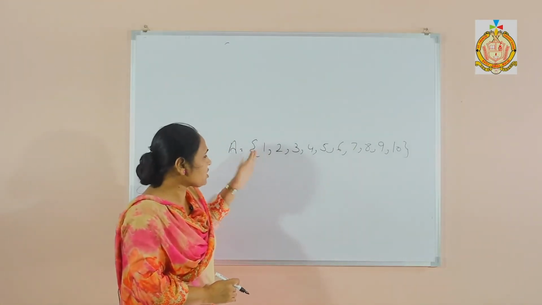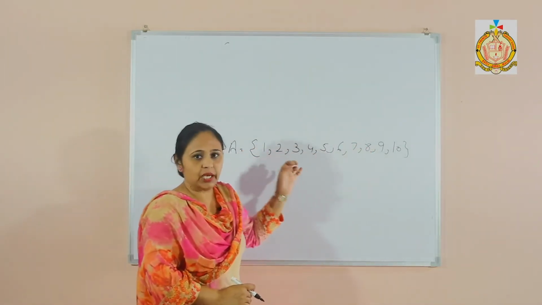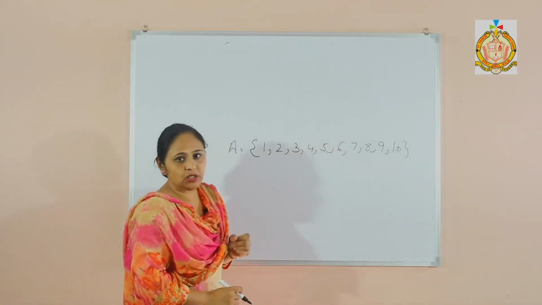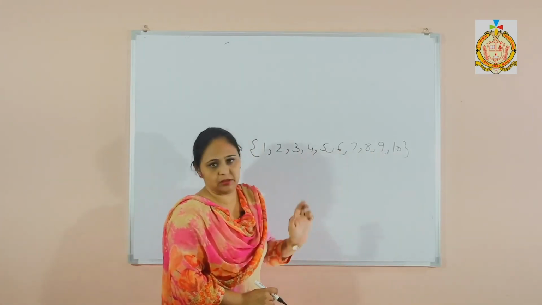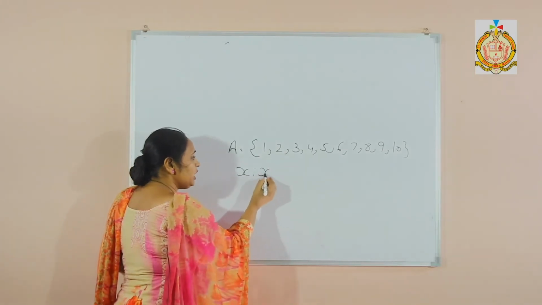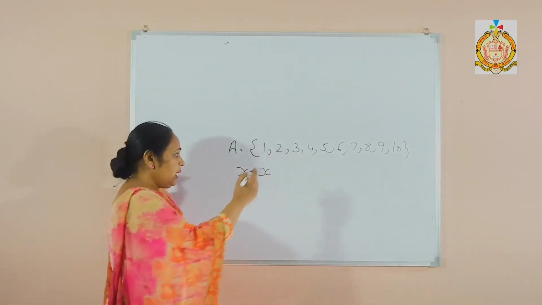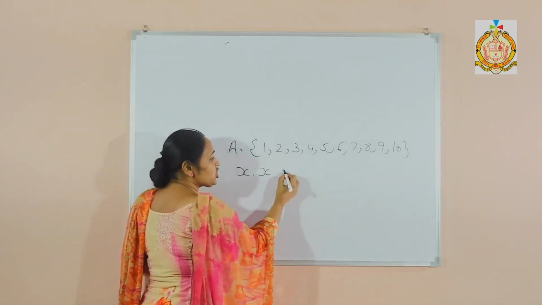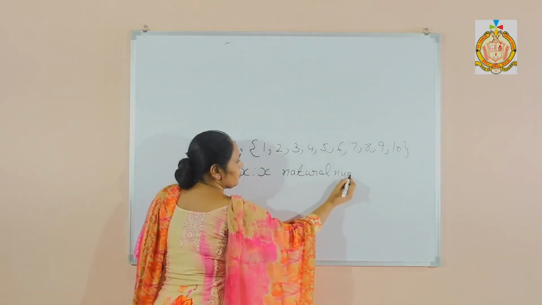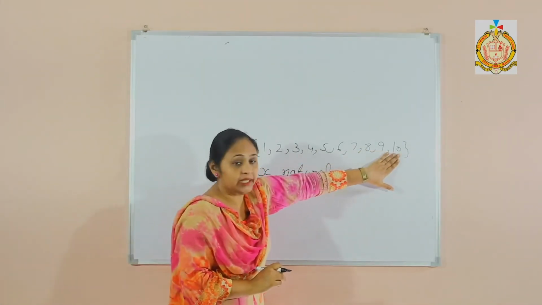Now see students, I have to see what is given first. Now I see numbers are given, 1 to 10. I know that natural numbers start from 1. That means this set belongs to natural numbers. Then I also see it will go up to 10. Now what is the set builder format? I can write x, where x is a variable for which these values are given. Now x such that x is a natural number, because I know it starts from 1. Natural numbers, then it ends at 10.